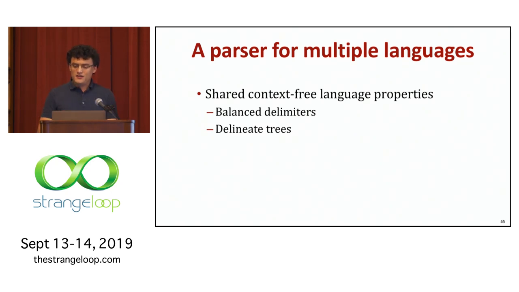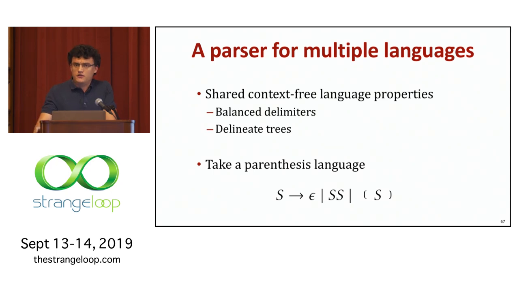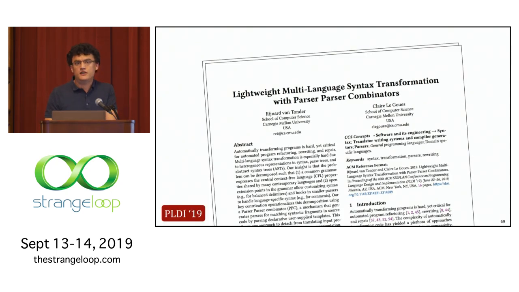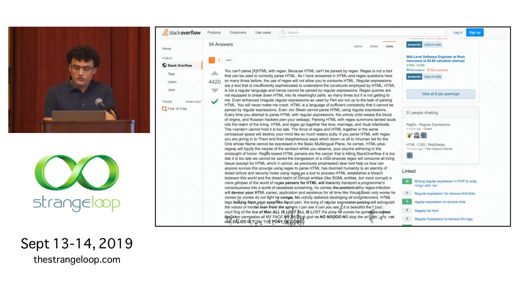And so a way to achieve building a parser for multiple languages is to say, well, at a high level, let's take something like a parentheses language. So a grammar that can generate phrases in this language that are always balanced with respect to parentheses, and extend it in a way that models modern languages. So there's a bit of math involved here. If you're interested in the math, you can go check out a paper that was published at PLDI in June. I don't want to go too much more into the math, but the point is that we need a more principled way to deconstruct languages so that we don't run into this problem, right?